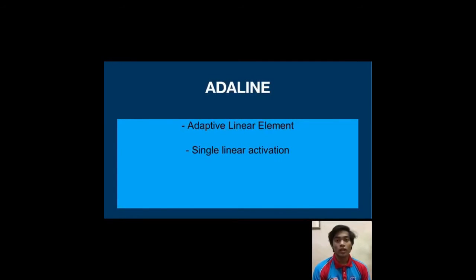So Adeline means adaptive linear element. It is an early single-layer artificial neural network and the name of the physical device that implemented this network. The network uses memistors. It was developed by Professor Bernard Widrow and his graduate student.